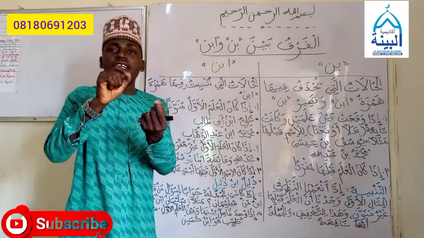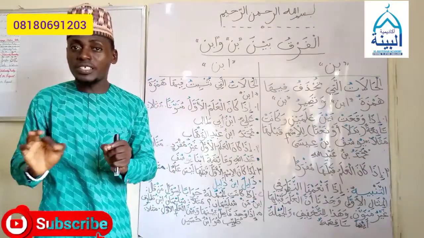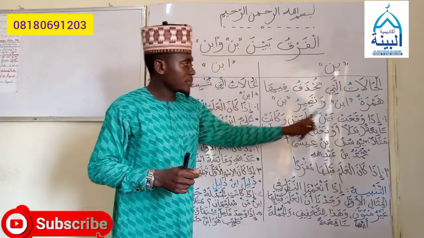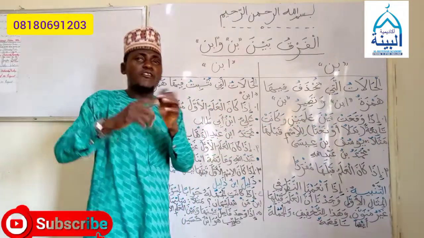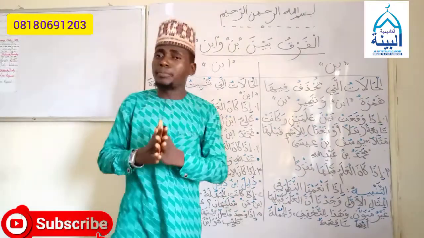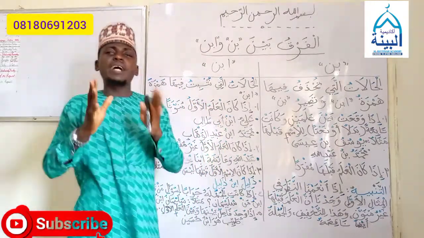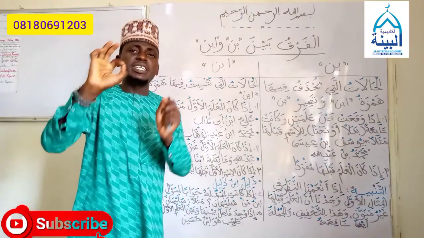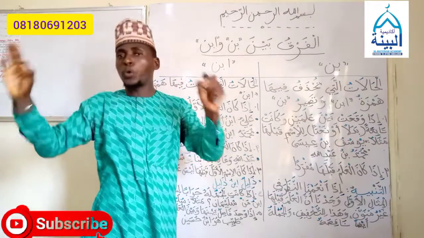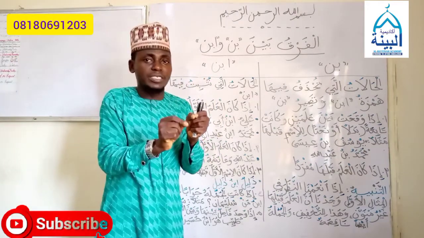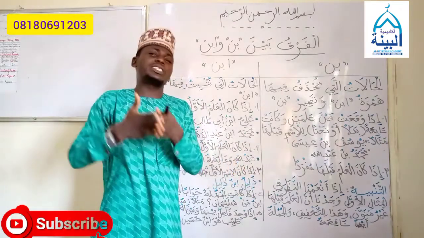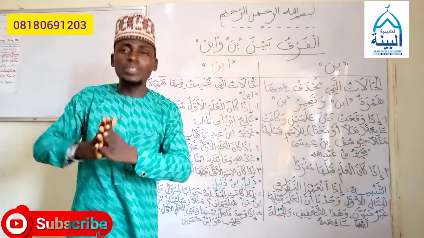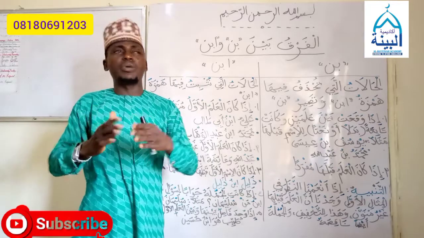Now, if this ibnu that begins with hamzatul wasl falls between two names of a person, وَكَانَتْ تَابِعًا, and the term ibnu itself follows that name. When we say tabi'a in Arabic language, especially in Nahw, tabi'a means something that follows a particular thing. If what it follows is marfu', that particular word that is tabi'a will also be marfu'. If what it follows is mansub, that particular word will be mansub as well. If it is a majrur, the word will also be majrur. That is tabi'a.